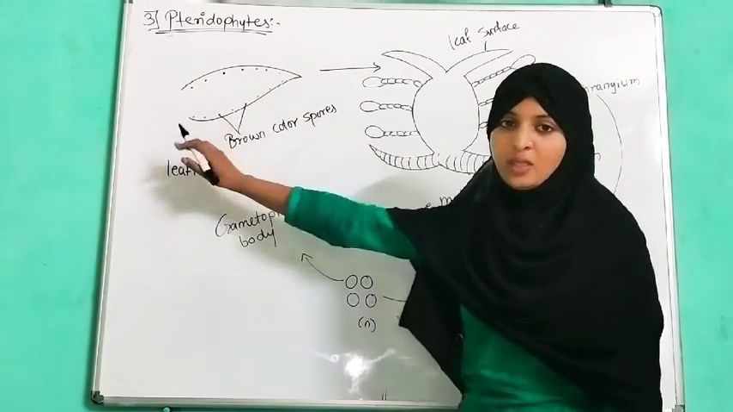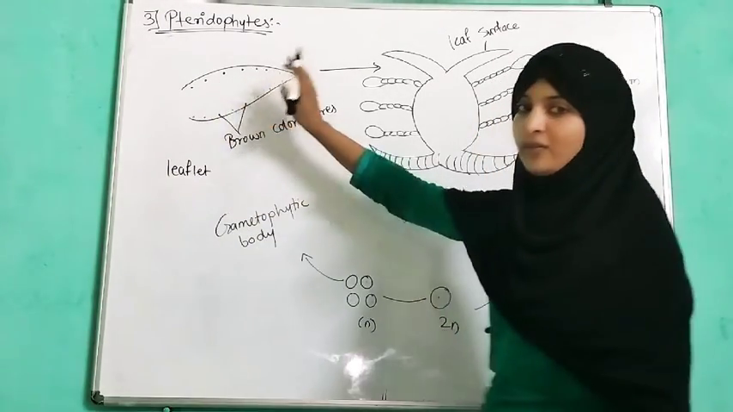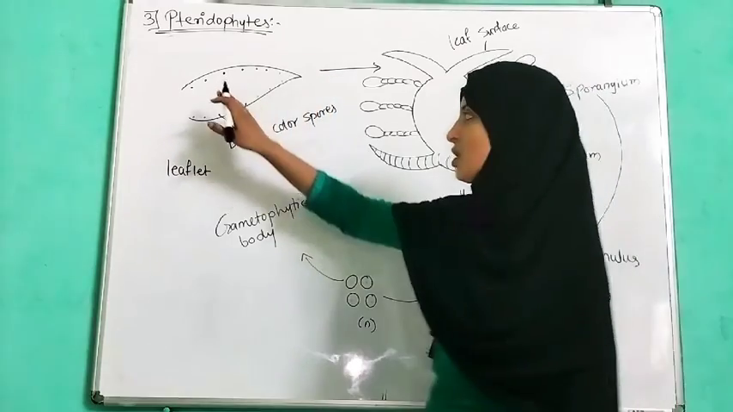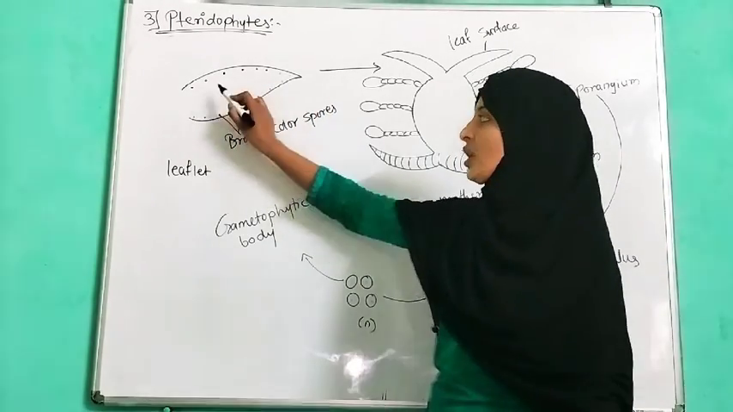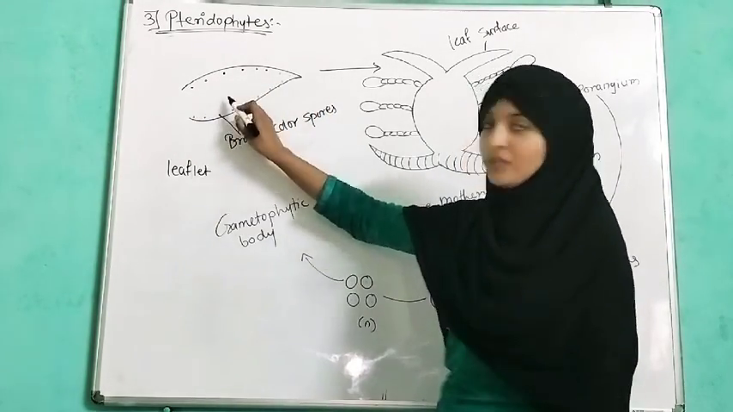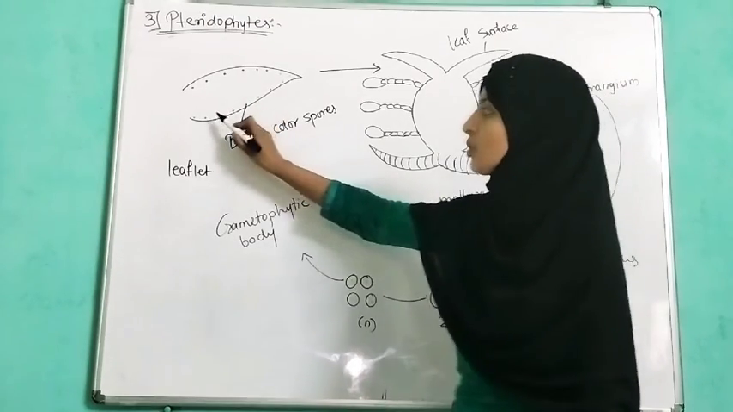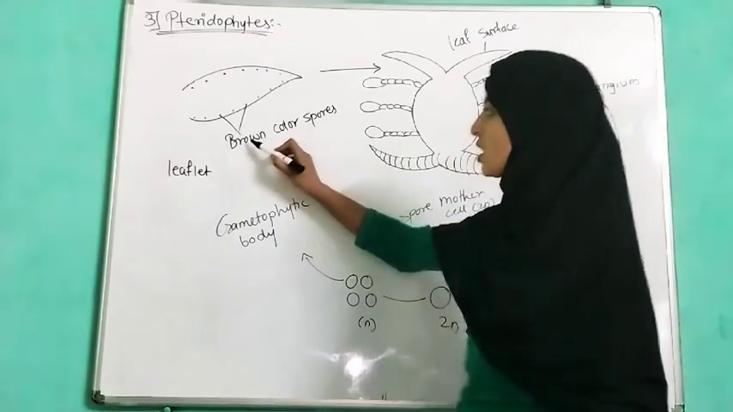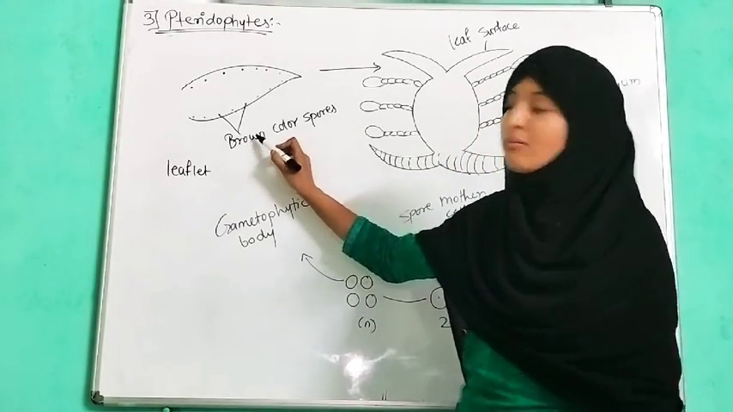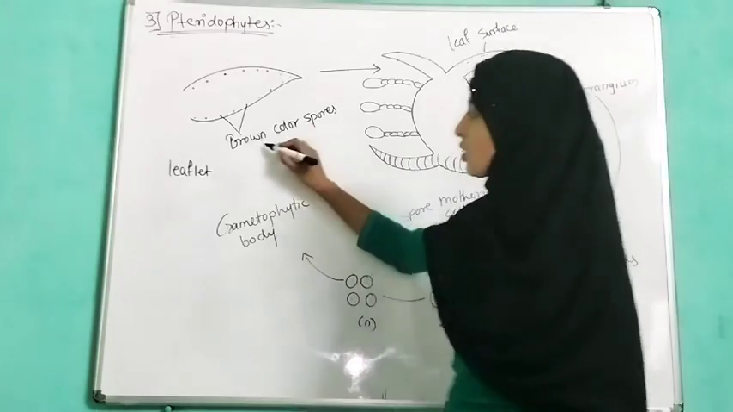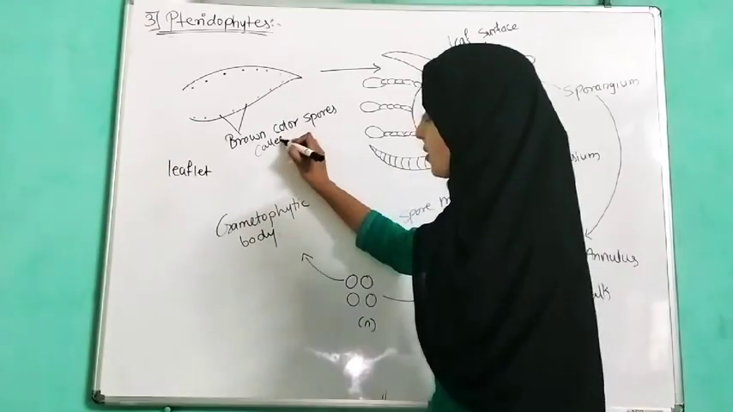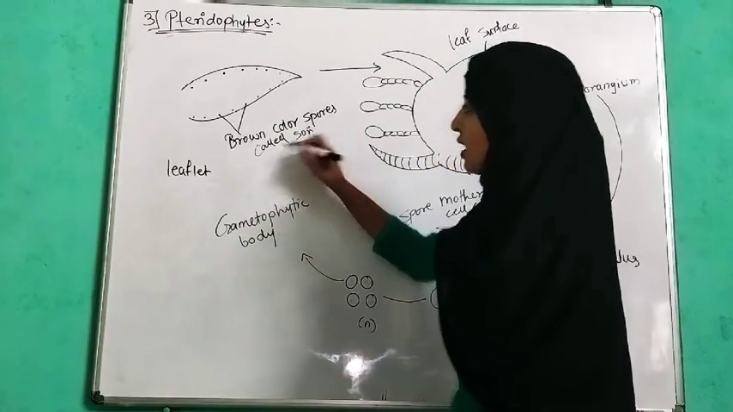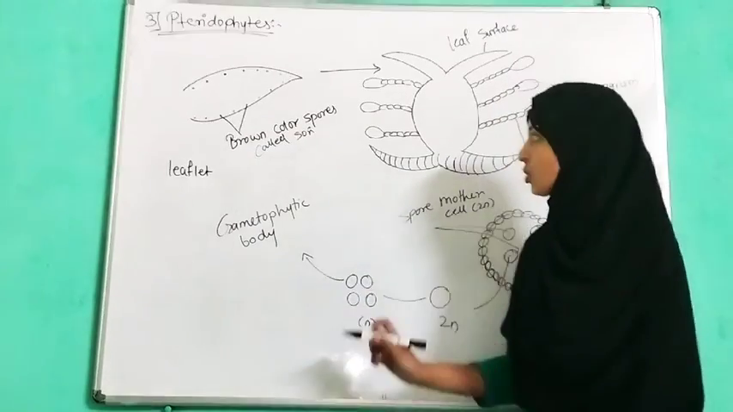Now, we have seen the dominant stage of pteridophyte, that is the leafy stage, the sporophytic stage. We have taken a leaflet of that leafy stage, and here you can see spore-like structures on the dorsal surface of the leaves. They are brown in color and are called sori. These structures are known as sori.